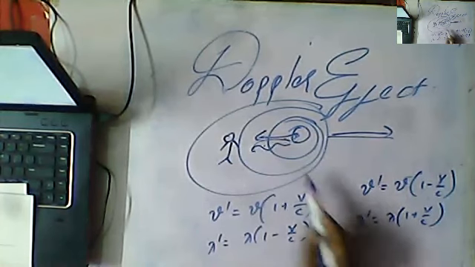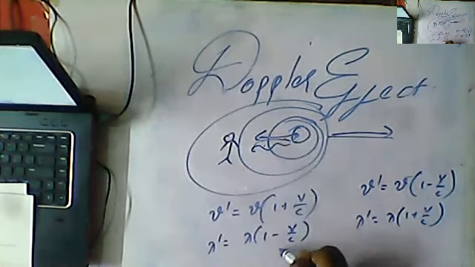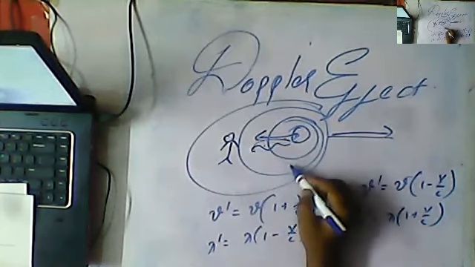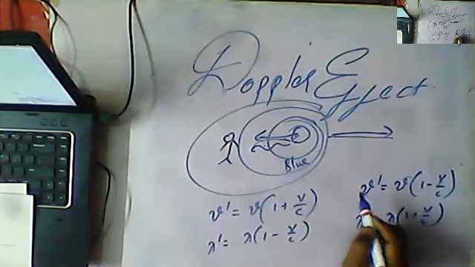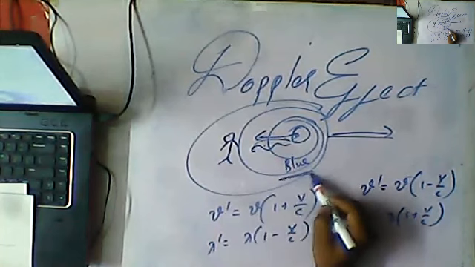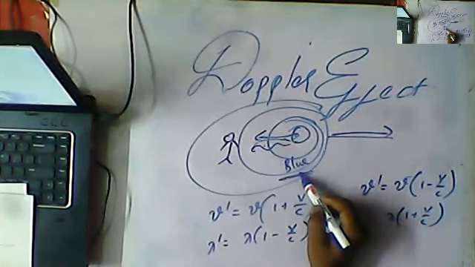When wavelength decreases, it gives rise to blue light of the spectrum, which is called blue shift.